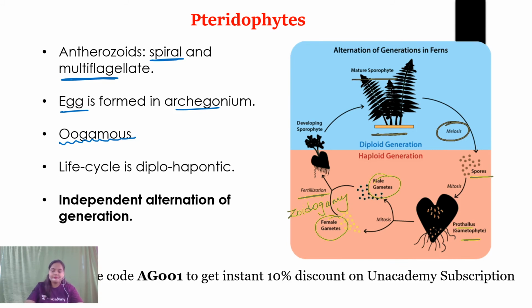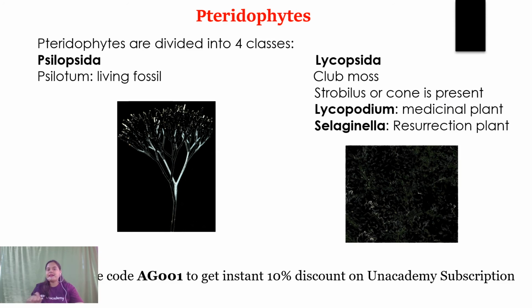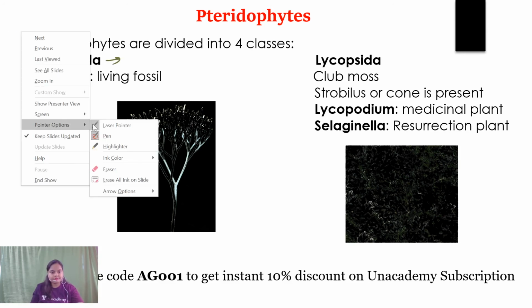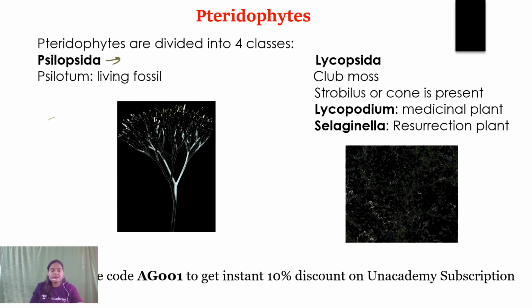Okay, now moving ahead, pteridophytes are divided into four classes, and the names of those four classes are Psilopsida, Lycopsida, Sphenopsida, and Pteropsida. Talking about the Psilopsida, this is the most primitive class of the pteridophytes. Most of the plants are already dead. The only living genus is the Psilotum, and it is also referred to as a living fossil.